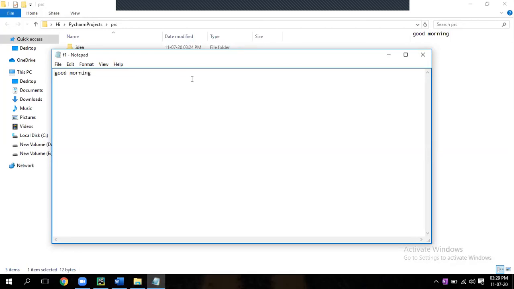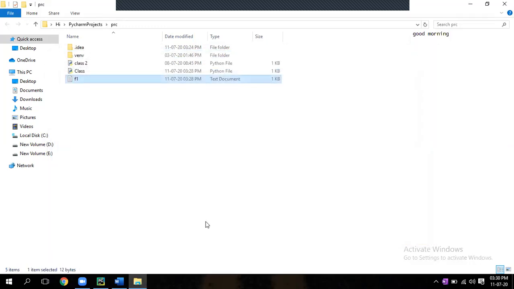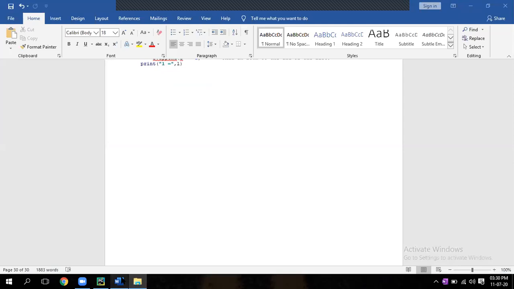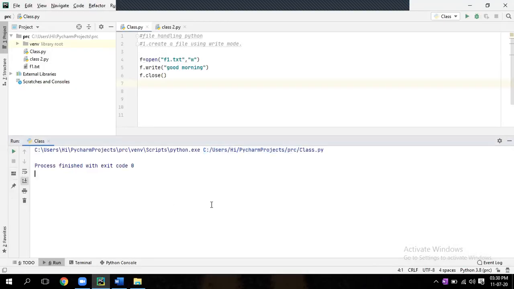So like this, from Python, you can create a file and you can write anything. Save it. So it's a default path. By default, it will go to this path where Python is installed, till PRC. If you want C drive or D drive, you can mention it before f1 so that it will create the file at that path. Not an issue.